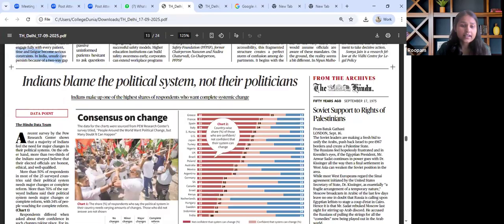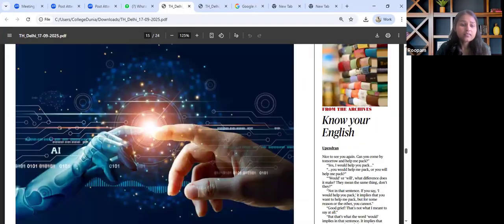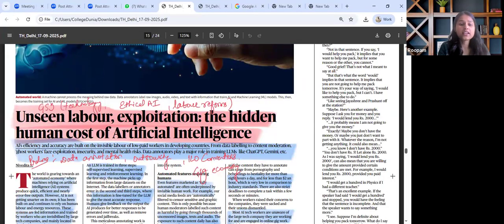Moving on, the next important article in the paper majorly talks about AI: unseen labor, exploitation, the hidden human cost of artificial intelligence. Now, when we map this article in our syllabus, it will fall under GS paper 3, technology, labor reforms, and ethical AI. From prelims perspective, the areas we have to know are economy and science and tech, in particular AI and data economy. The key theme discussed here is the human cost behind AI.